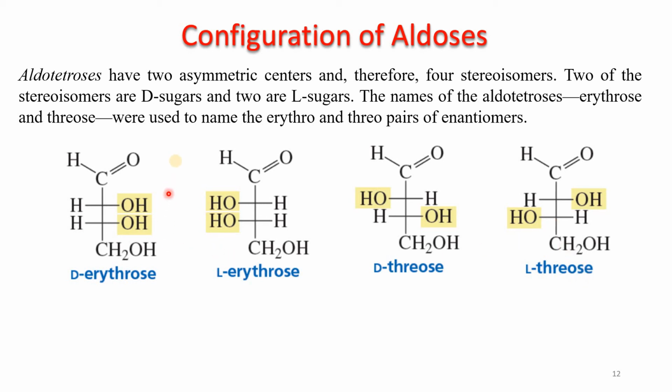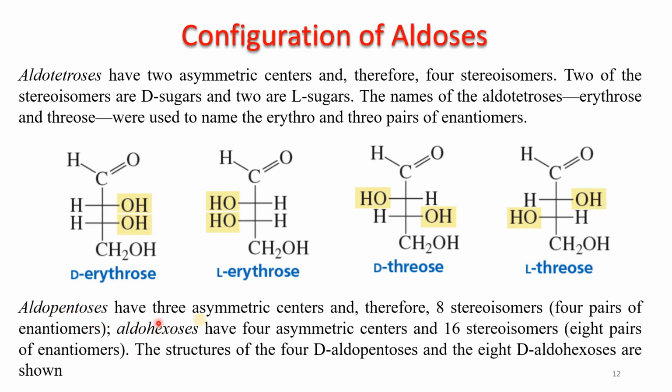So it has 4 stereoisomers. This isomer and this one are mirror images, and this one also is a non-superimposable mirror image. So we have a pair of enantiomers and a pair of enantiomers. 2 pairs means total 4 stereoisomers.